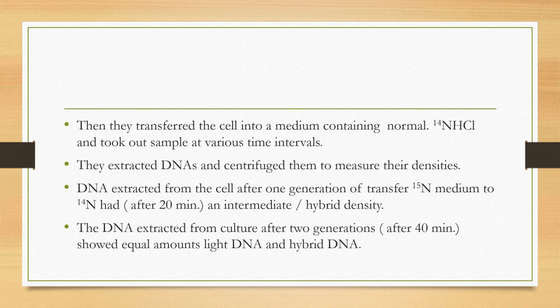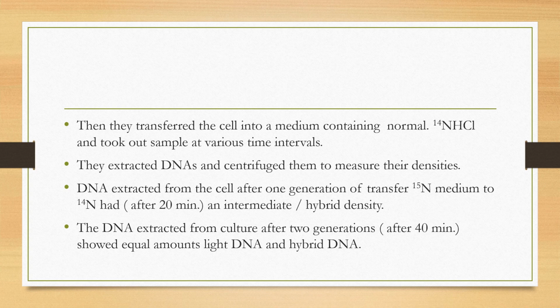Then, as N15 and N14 get separated, they transferred the cells into a medium containing the normal type of nitrogen, normal ammonium chloride, NH4Cl.